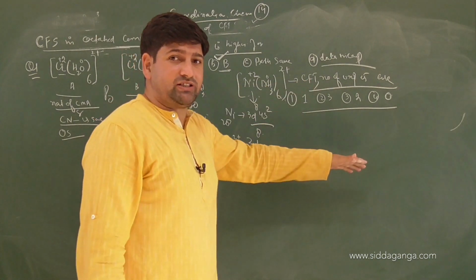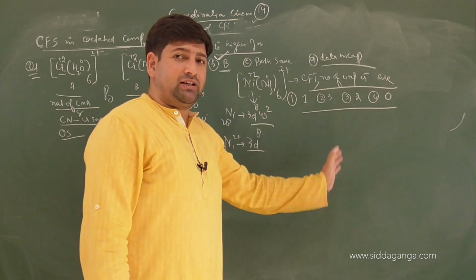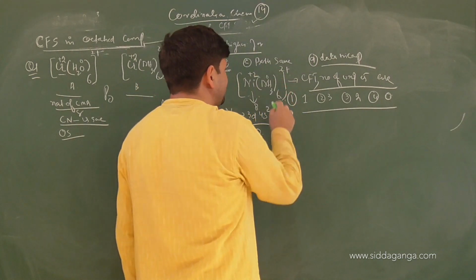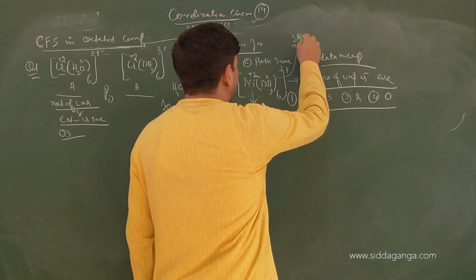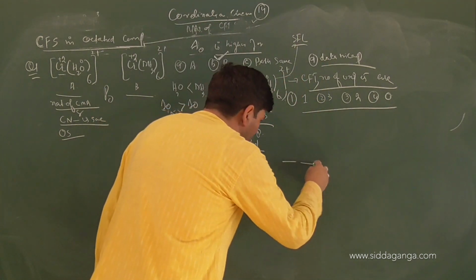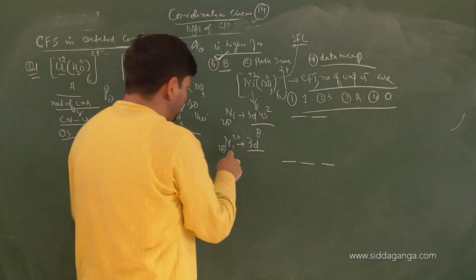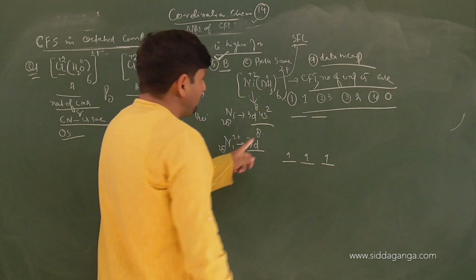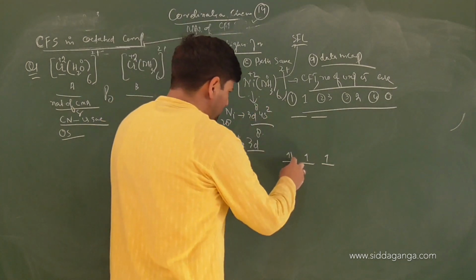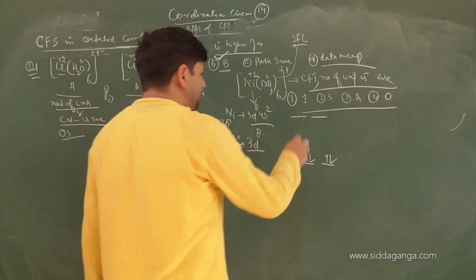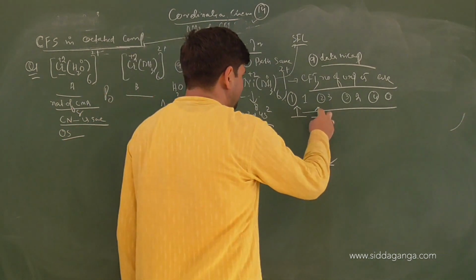In the VBT approach, all will be degenerate, then you will put the electrons. Ammonia is a stronger ligand, we know. You should already be clear with this. Ammonia is a strong field ligand, so it will force pairing or not. How many electrons in nickel are now available? 8. 1, 2, 3. Because it's a strong ligand, pairing will be forced first. 4, 5, 6. How many are left out now? This is 7, this is 8.